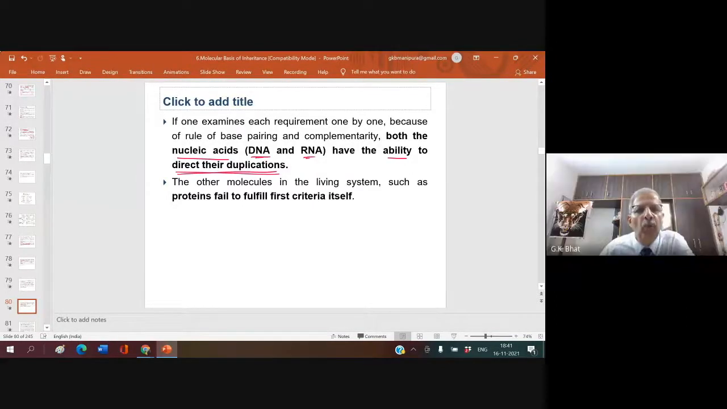Okay. Whenever double-stranded DNA unwinds, different nitrogen bases can come and sit here and form one new DNA molecule. Complementary bases come here and replicate, so a new DNA molecule gets formed.